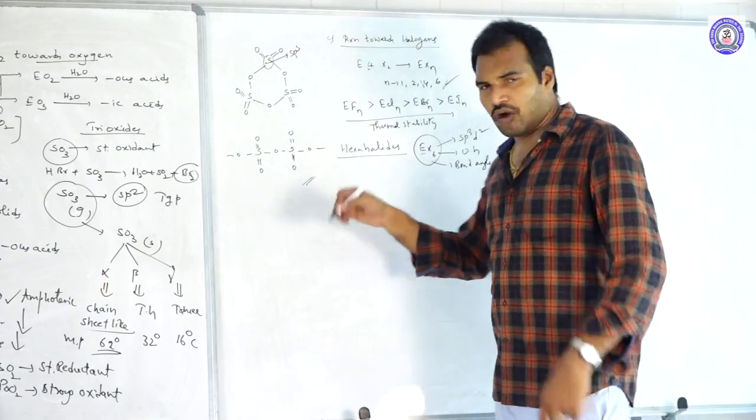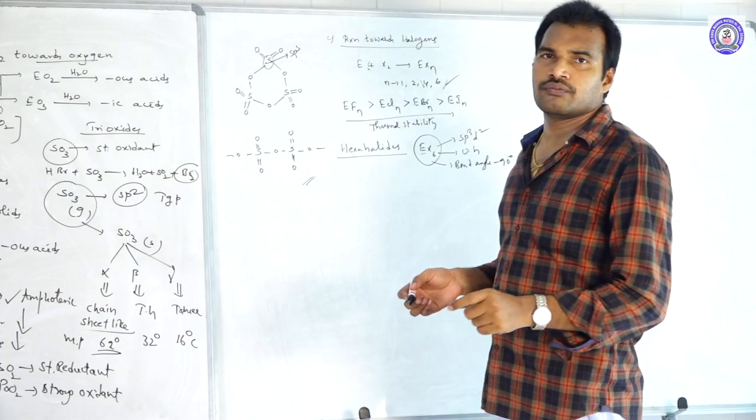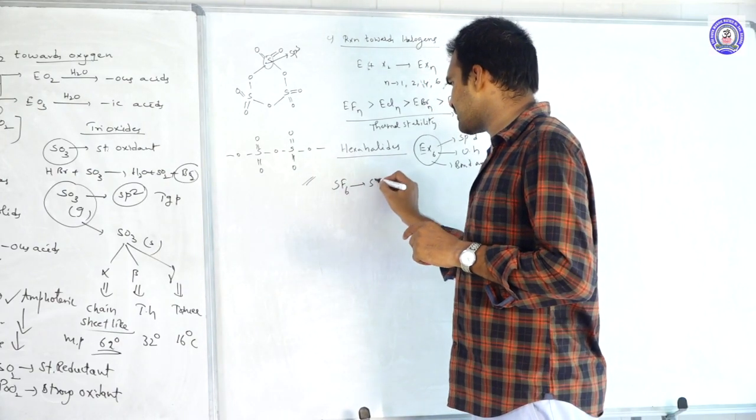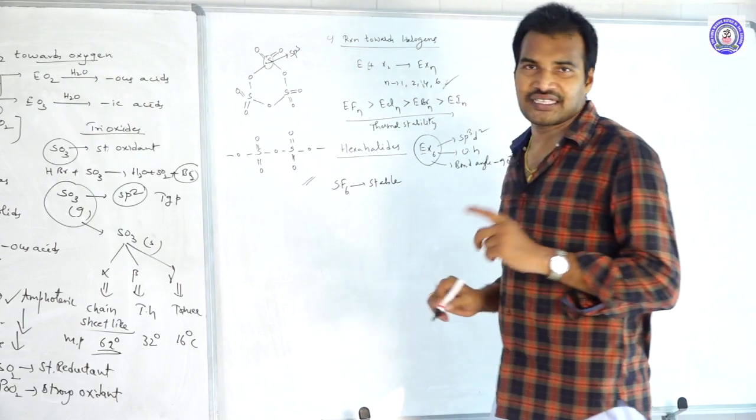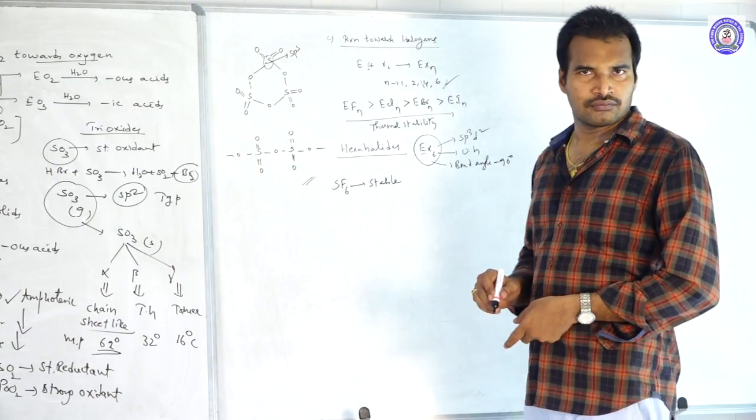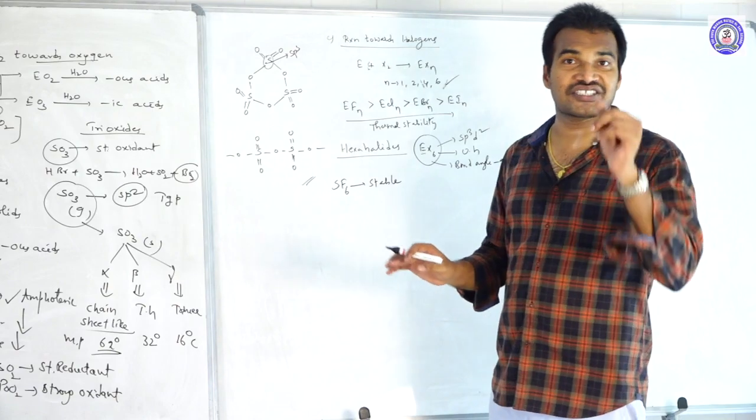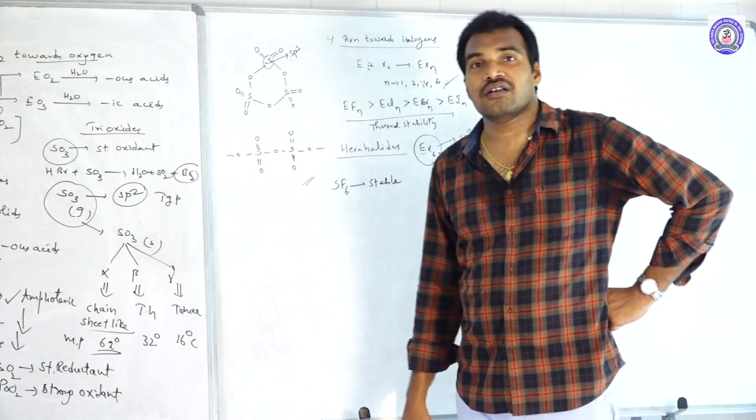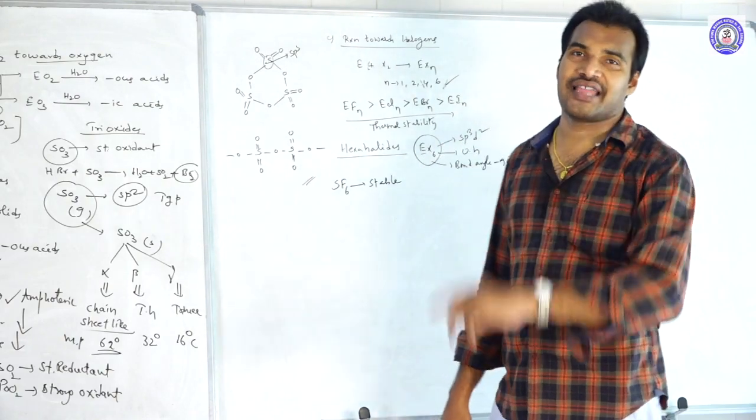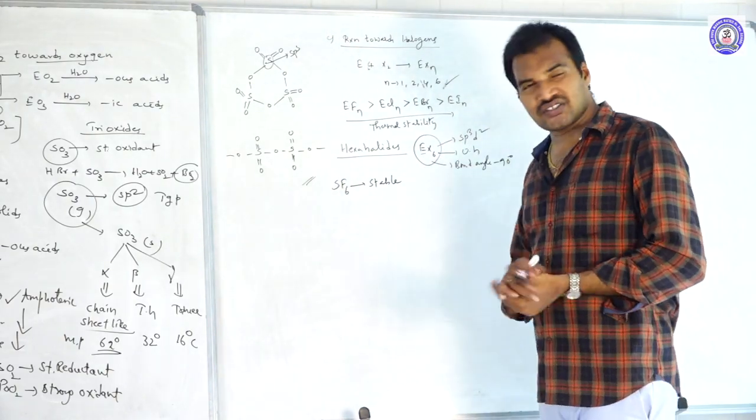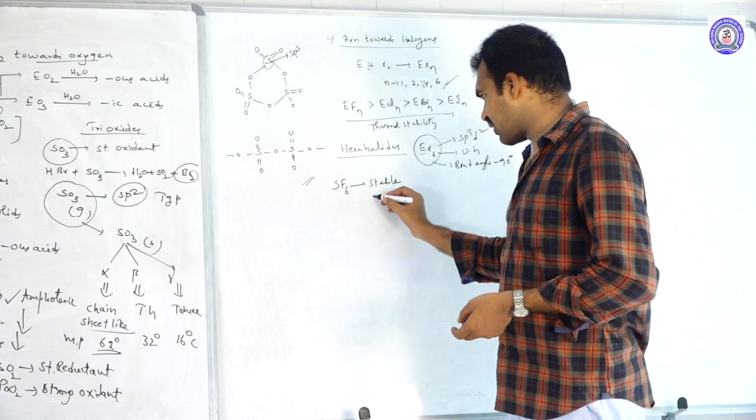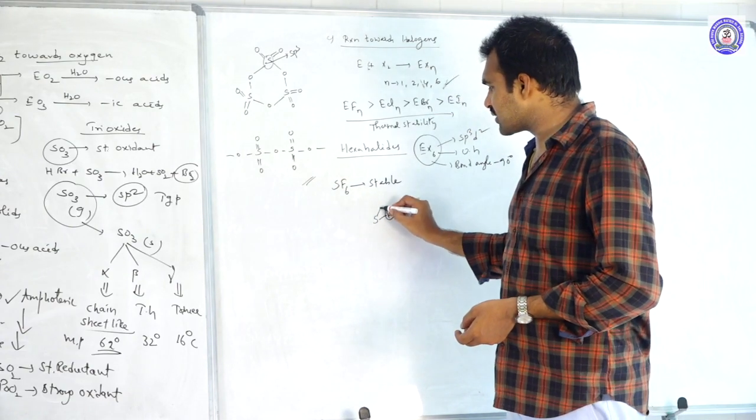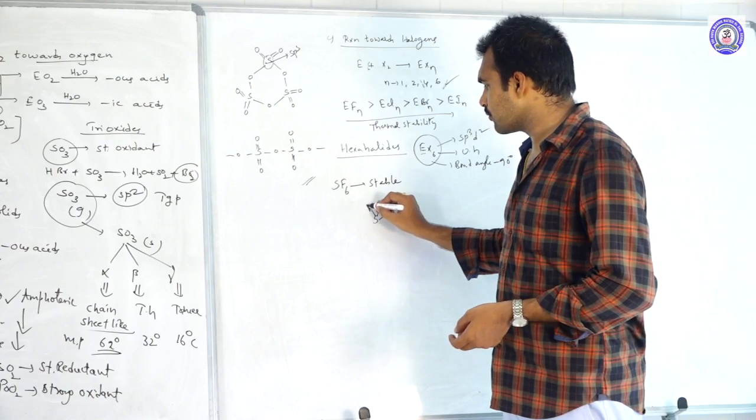And one more thing, out of all, SF6 is stable. Sulfur hexafluoride is stable. They may ask you the question, why is SF6 highly stable and less reactive? Let us see that. In sulfur hexafluoride, the central sulfur atom is surrounded by 6 fluorine atoms.